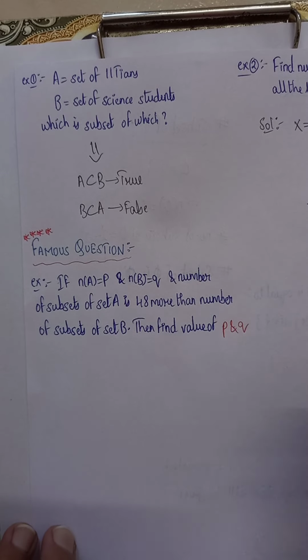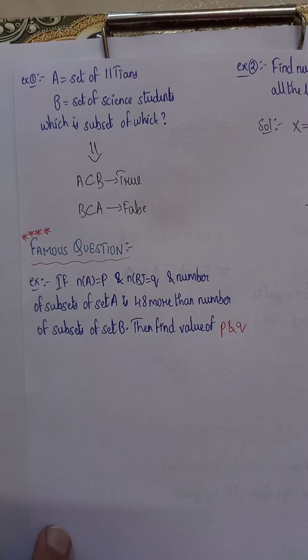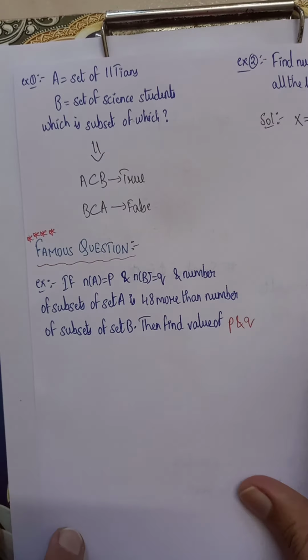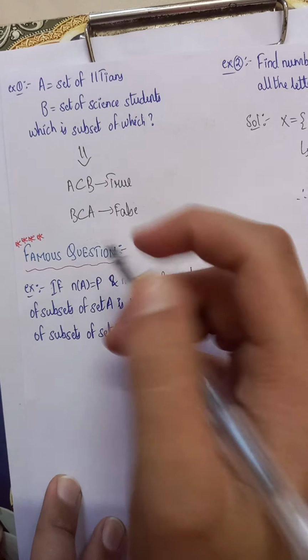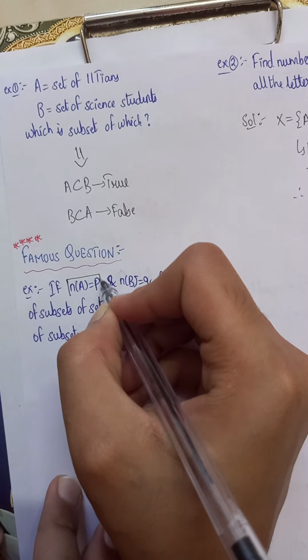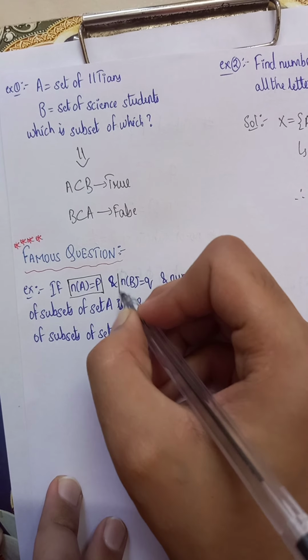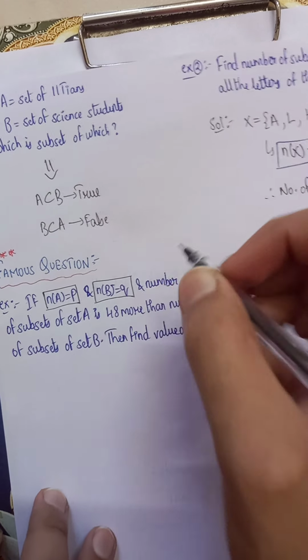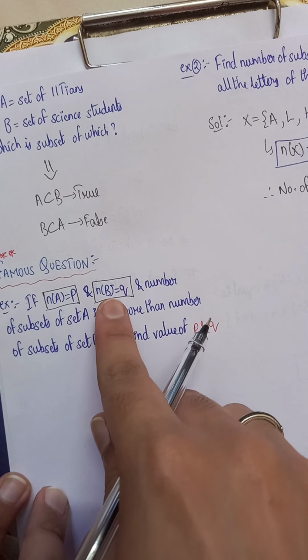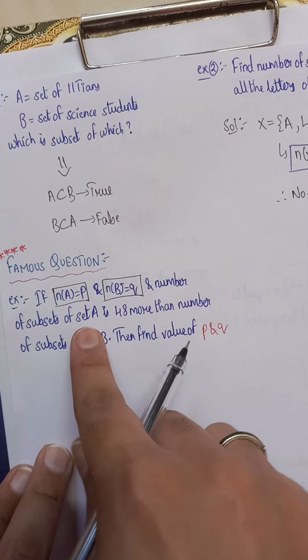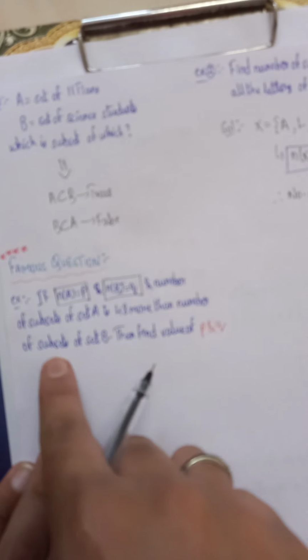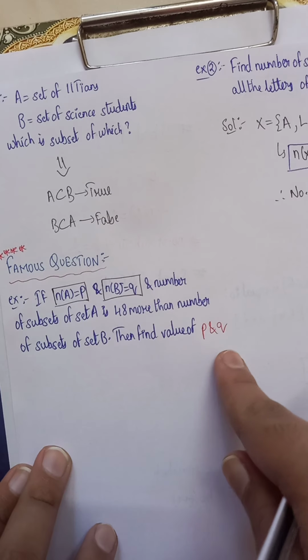Okay, moving on to the next question. This is a famous question. You will find it in many of the materials, like many of the reference books. Let's see what the question is. If the number of elements in set A is p and the number of elements in set B is q, and the number of subsets of set A is 48 more than the number of subsets of set B, then find the values of p and q.